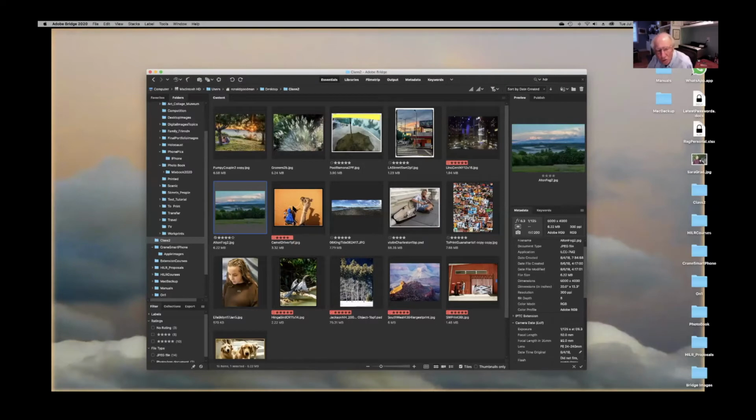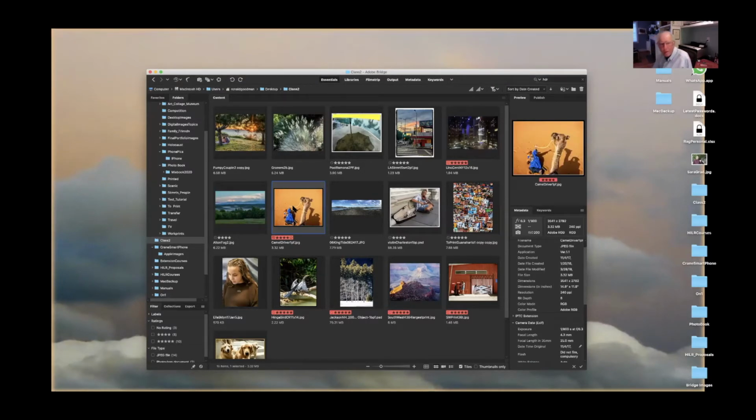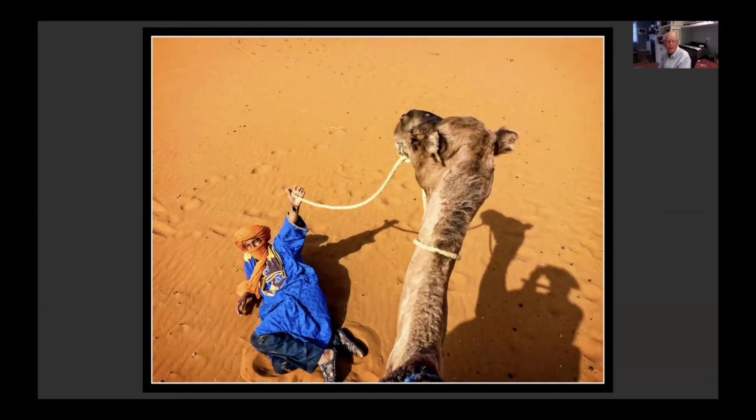Balance and form. The subject matter is the man's face, really, or it can be the camel's head. The point is, there's a triangle there. There's the shadow on the right side, there's the image of the camel right in the middle, and then down there at the bottom, this was very fortuitous because that bright blue gives you also contrast to the brown of the background. This is part of composition.